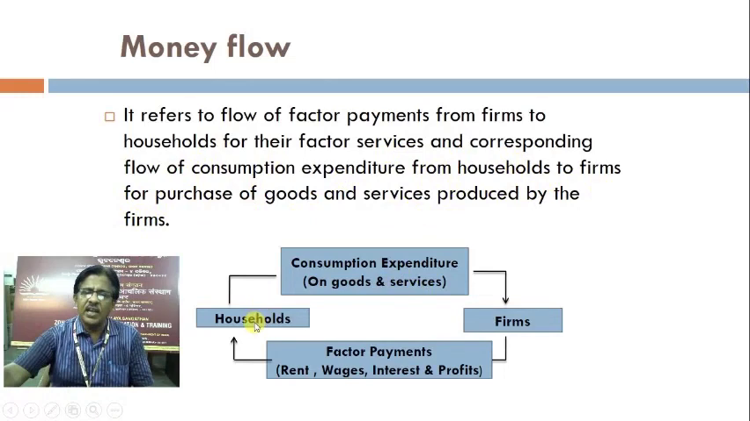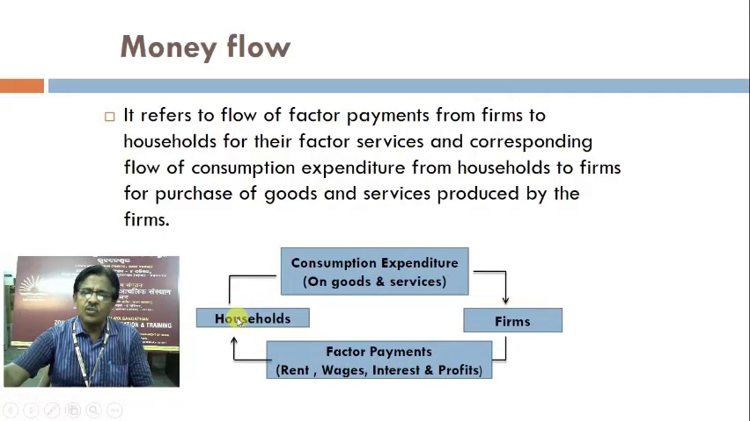As shown in this diagram, you begin from the firms. Firms provide the factor payments because they have utilized the factor services from the households. So they have to provide the factor payment to the factors of production, land, labor, capital and enterprise, in the form of rent, wages, interest and profit. So it goes to households.